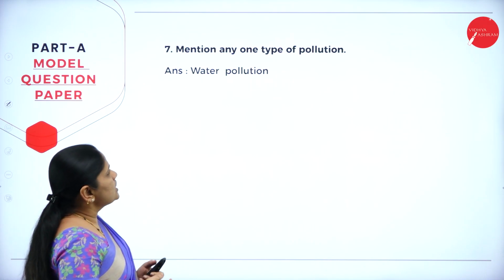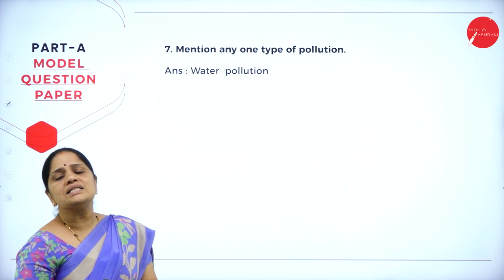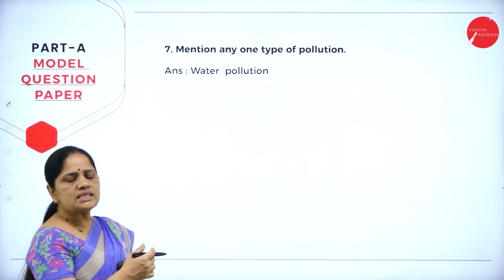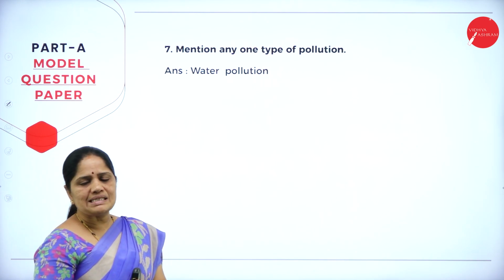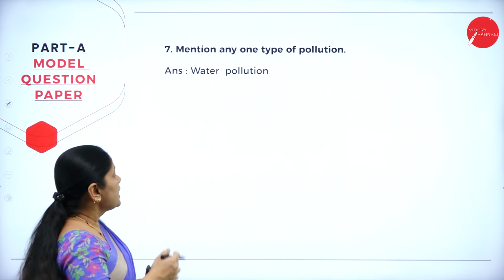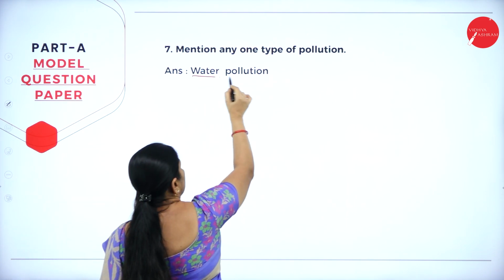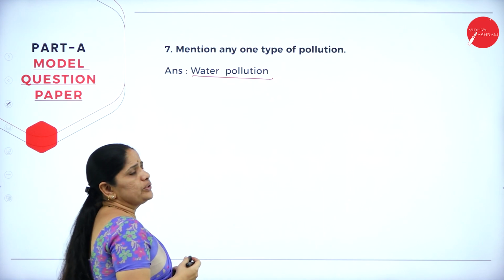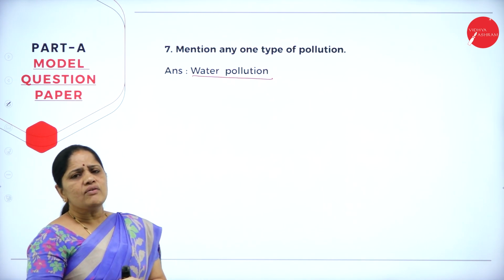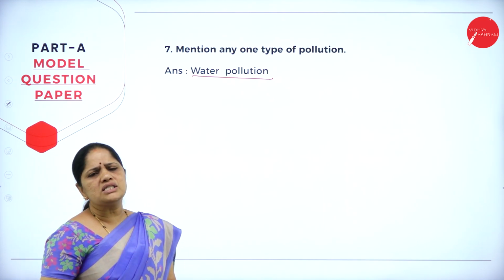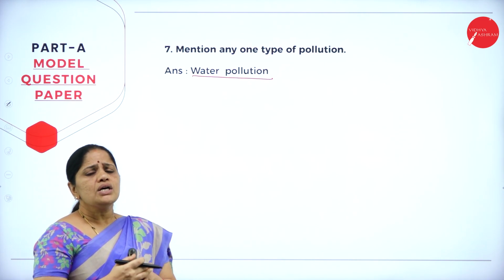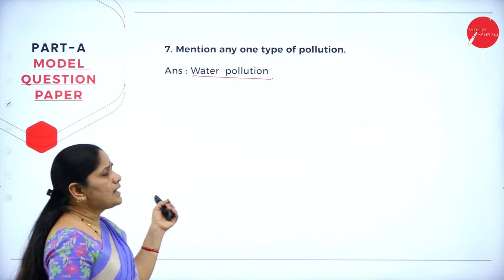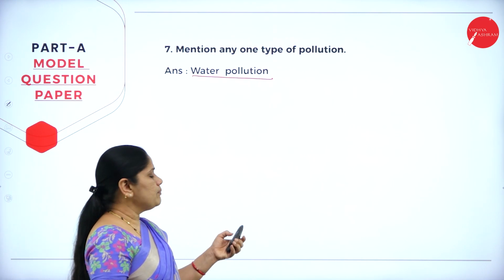Now, the next question, mention any one type of pollution. So, this is a question asked from the chapter Social Responsibility of Business and Business Ethics. Now, they have asked any one type of pollution. So, you can just answer safely, water pollution. There are lots of pollution, whether it is water pollution, noise pollution, air pollution. So anything you can write, but I have written water pollution.